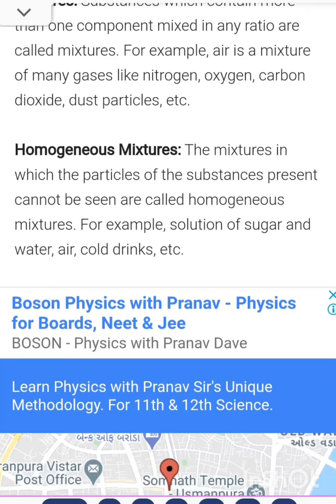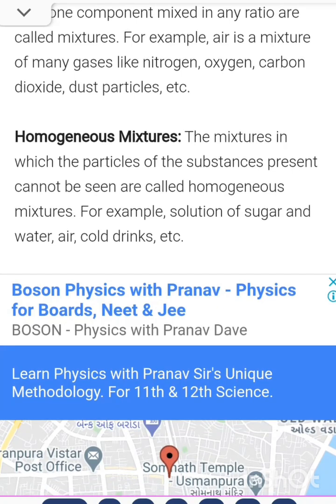In that one you have been given the homogeneous mixture. What is the meaning of homogeneous mixture? It is the mixture in which the particles of the substance present cannot be seen. It is called homogeneous mixture. For example, a sugar solution. In that one you cannot separate sugar and water. That's the example of homogeneous mixture.